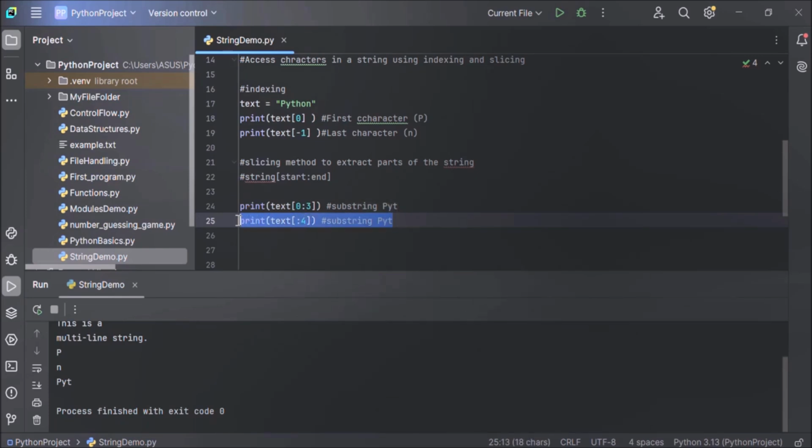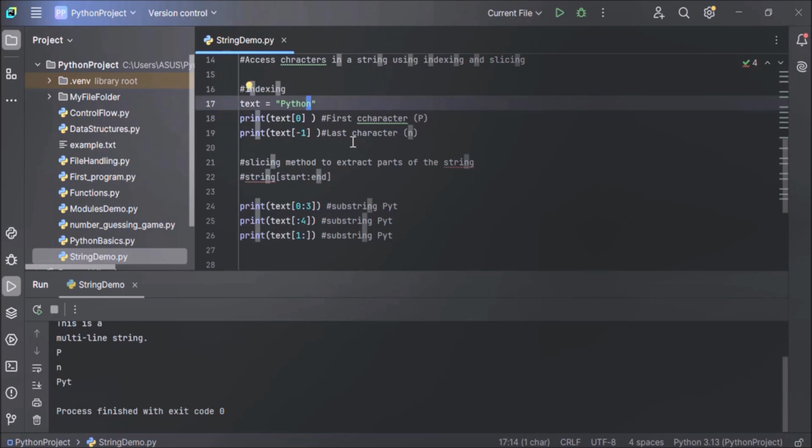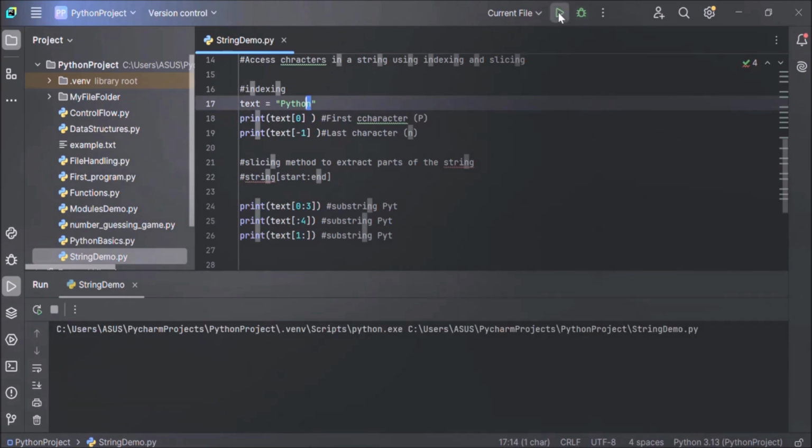And if we don't specify the end index, what will happen? In case we don't specify the end index but we specify the starting index, let's say it is 1, then what will be the output? The end index will be to the last character of the string, that is, in our example, n. So let's execute the code and see the output.